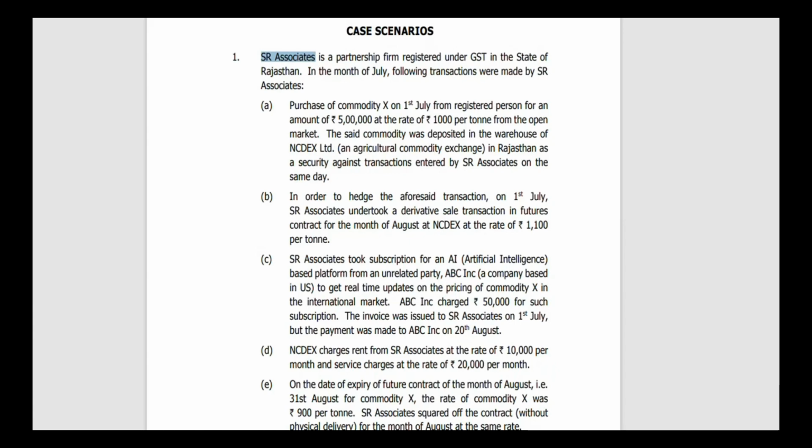Here ABC Inc. charged 50,000 for such subscription. The invoice was issued to SR Enterprise on 1st July, but the payment was made to ABC Inc. on 20th August. Here there is one more catch, that is time of supply. The invoice is dated 1st July, but the payment is made on 20th August. We already know that for RCM in the case of supply of service, the time of supply is the earlier of the date of payment or the 60th day from the date the invoice is issued.